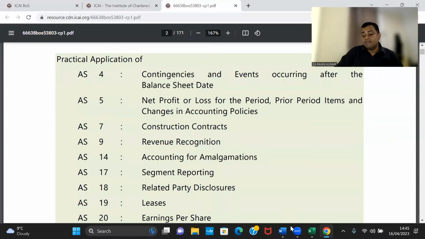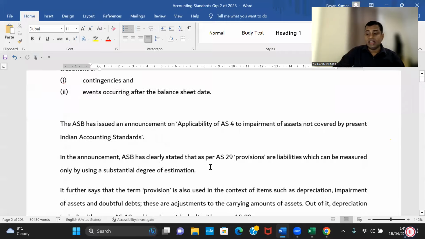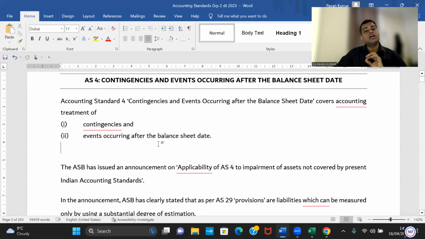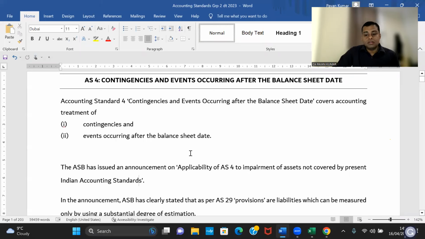I have worked a lot on compiling something you can see on the screen. These are the accounting standards notes I have prepared covering the last 15 years' question papers. If you look at it, this is running into 203 pages. So today we'll start with that.